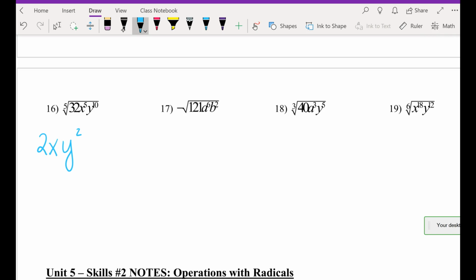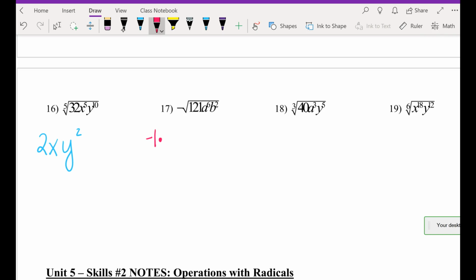17. There's a negative already on the outside. Immediately, you should just bring it down. Can I write -1, by the way? Yes, that's the same, okay? Then, even index or odd index? Right, so I need to start thinking about whether, when, or if at all to apply the absolute value.